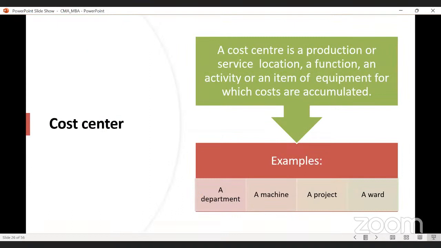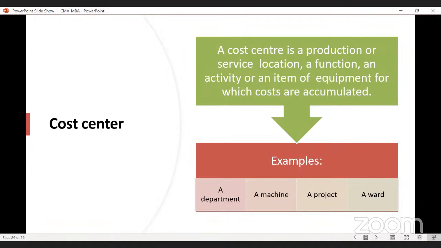So cost center is a production or service location, a function. It may be an activity or an item of equipment. It may be a particular machine also. Cost center. So we can know what is the total amount of cost incurred by that particular machine in a particular time period.